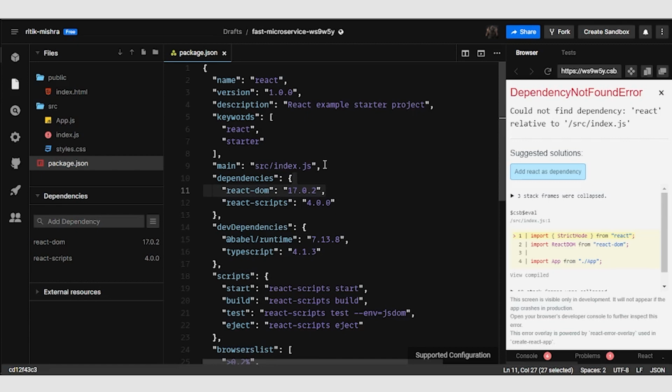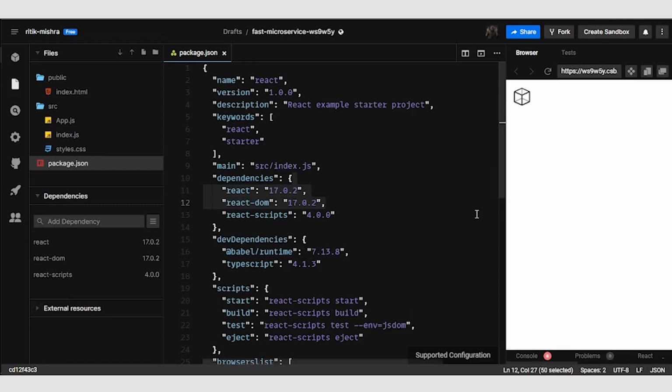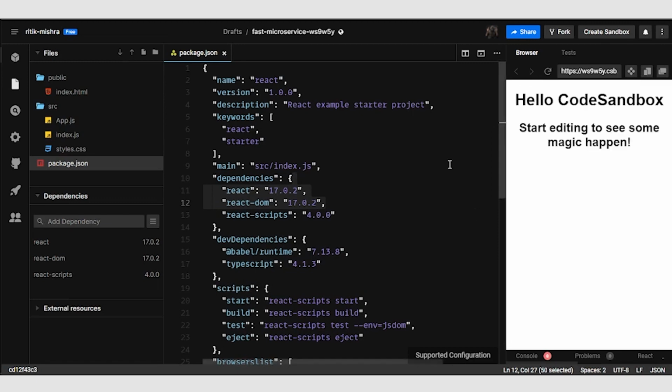So in this case, adding a module is as simple as writing it and clicking on the relevant name here. So as you can see, the code is back on, and if you have used npm before, the node package manager, it is fully supported in CodeSandbox as well.